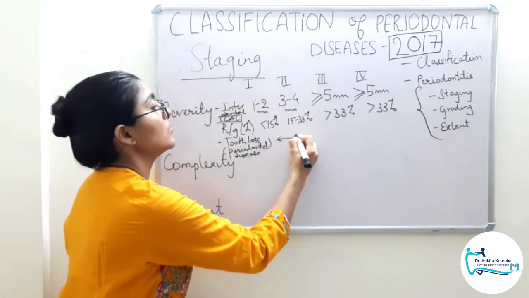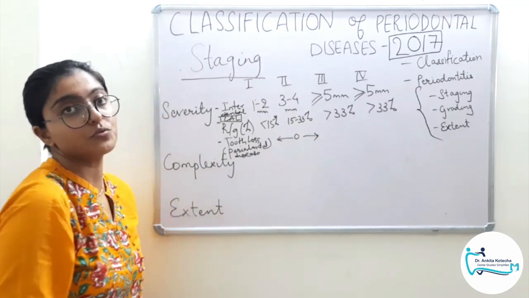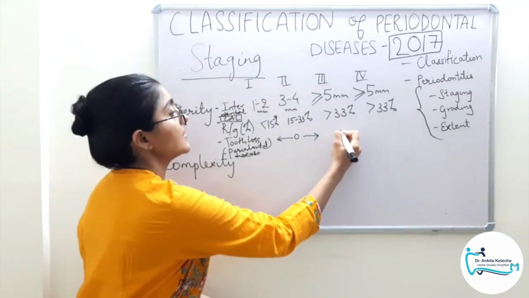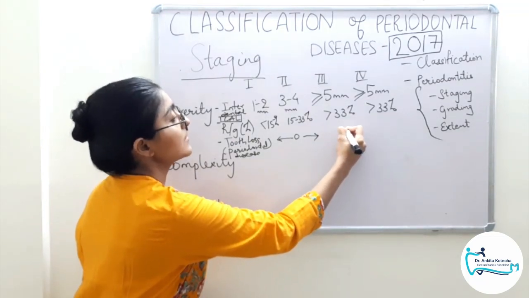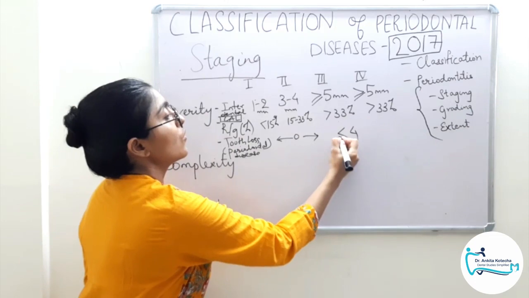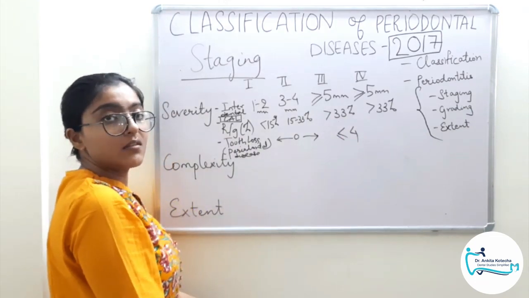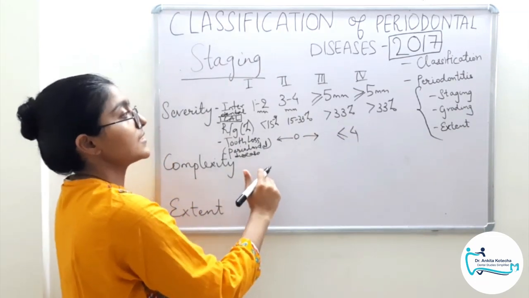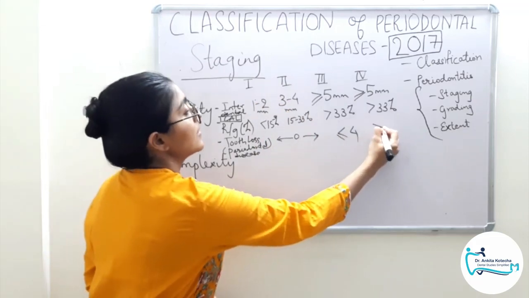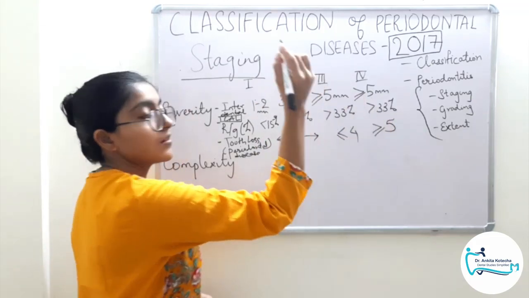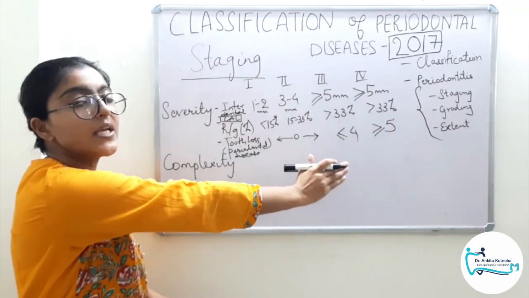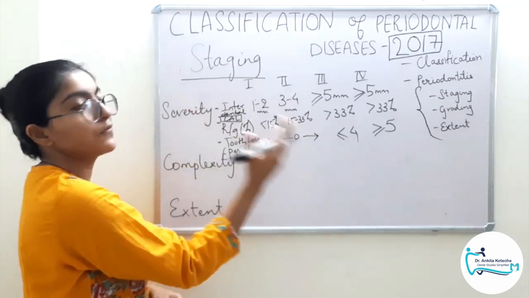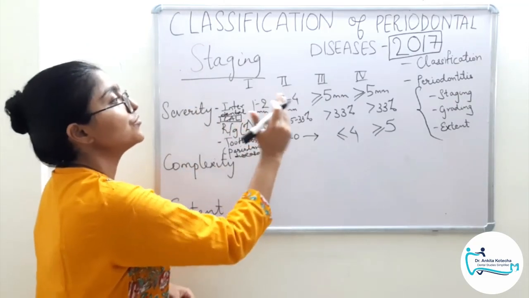So if no tooth loss, it is stage 1 or 2. But if the tooth loss is less than or equal to 4 teeth lost due to periodontal disease, it is stage 3, and more than or equal to 5 teeth lost, stage 4. So now we get a clear idea between all the 4 stages, stage 1, 2, 3 and 4.